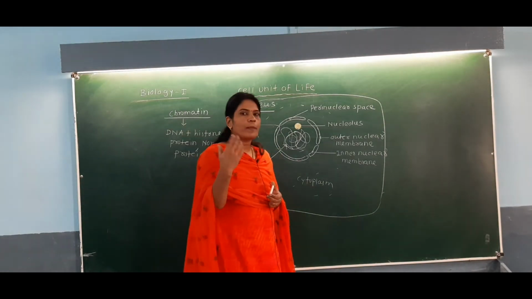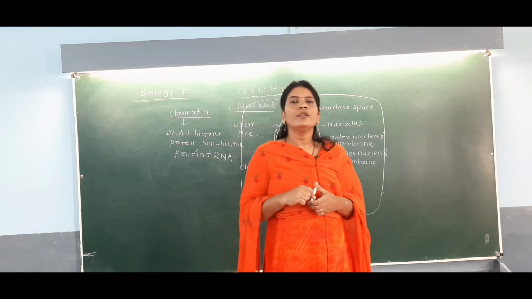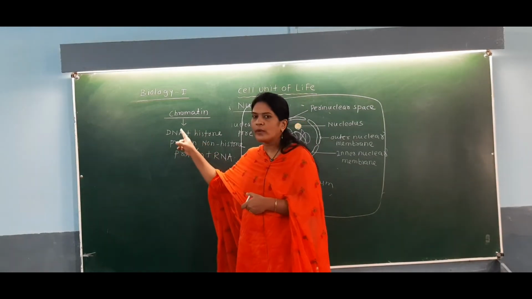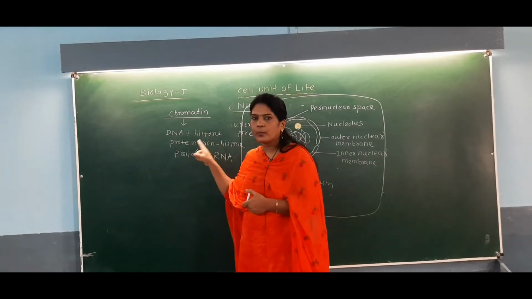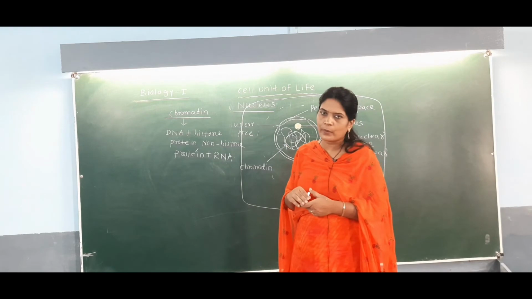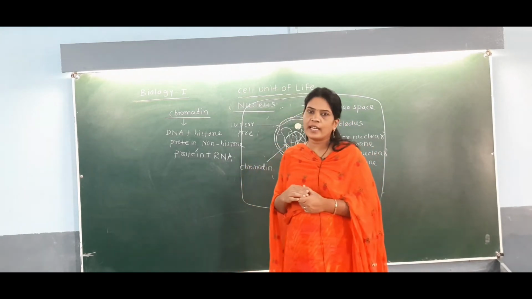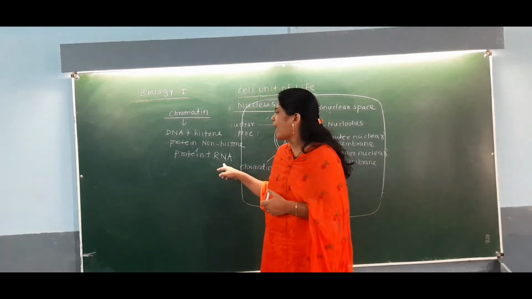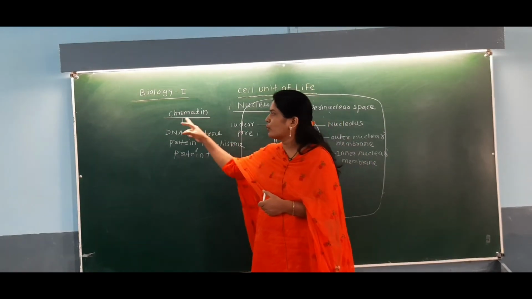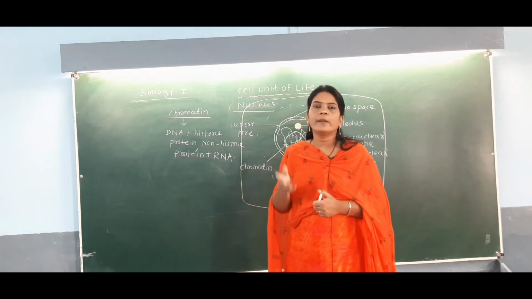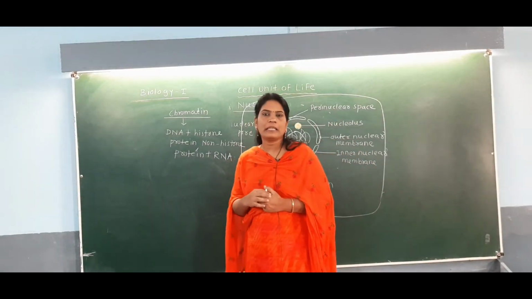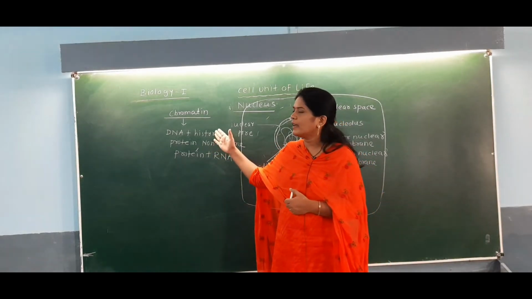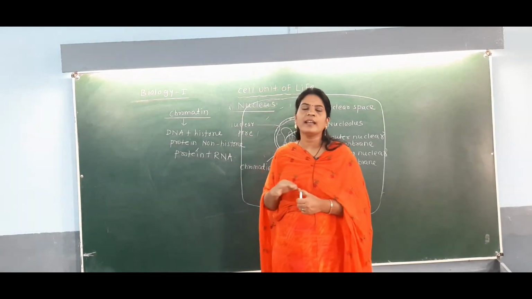Later on this chromatin gets converted into chromosome. So this chromatin, or we may say chromosome, is made up of DNA and histone protein. Histone protein is one of the basic proteins always associated with the DNA of the chromosome, along with some non-histone protein and RNA molecules. You have to remember this composition from the NEET point of view. If a question is asked about the chemical nature of the chromosome or the chromatin, you have to say that it contains DNA, histone protein, non-histone protein and RNA particles.